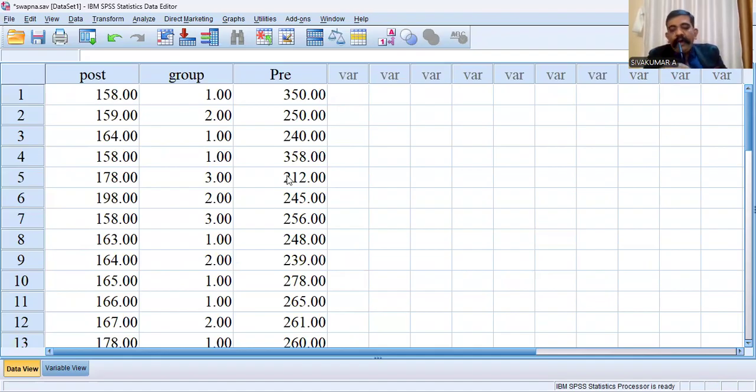Now we want to check the relationship. First write the null hypothesis. There is no significant difference between the adjusted means of the dependent variable across all levels of the independent variable after controlling for the covariate. That is the null hypothesis. Alternate hypothesis: there is a significant difference between the adjusted means of the dependent variable across all levels of the independent variable after controlling for the covariate.